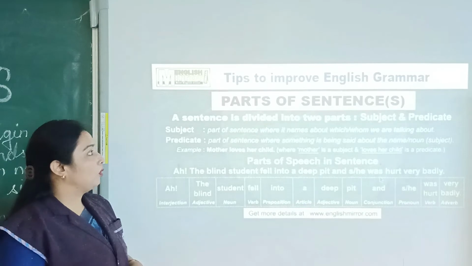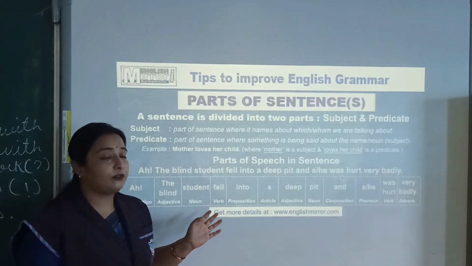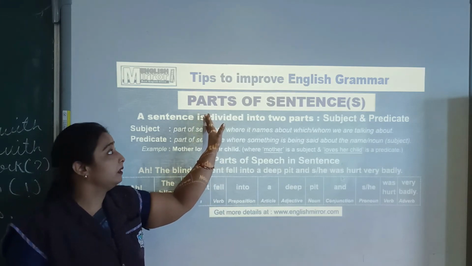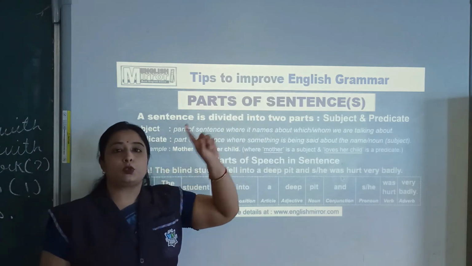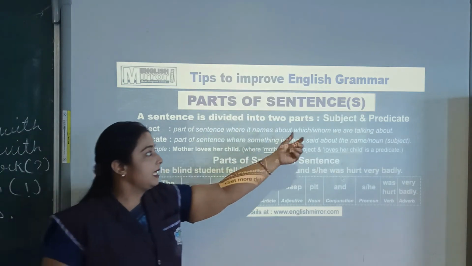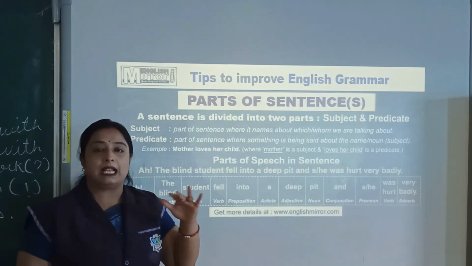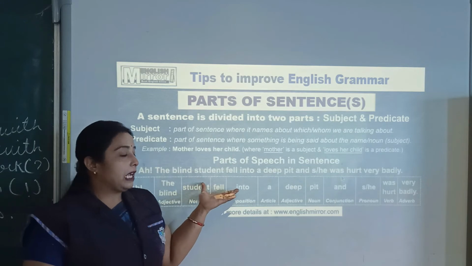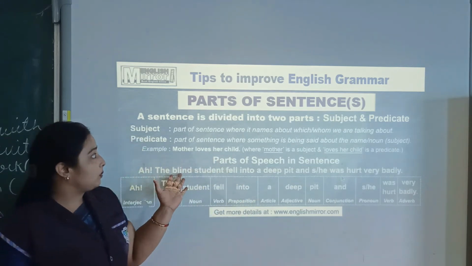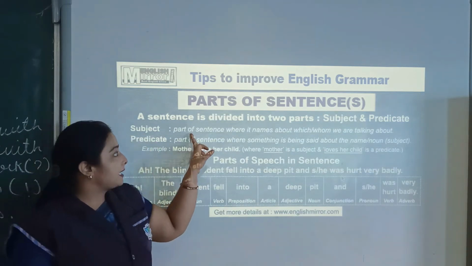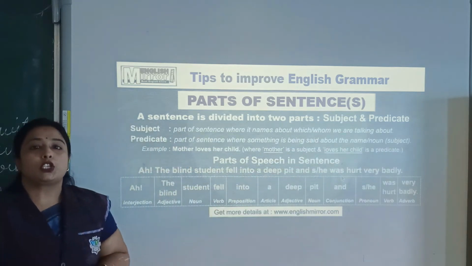Now we'll first move to parts of sentence. Then we'll jump into kinds of sentence. First we'll learn about the parts of sentence. A sentence is divided into two parts. There are two parts of sentence, subject and predicate. You already read this subject and predicate in your first class, second class, third class. Now it is given some detailed information about subject and predicate. So first we learn what is subject. A part of a sentence that names the one about whom we are talking.